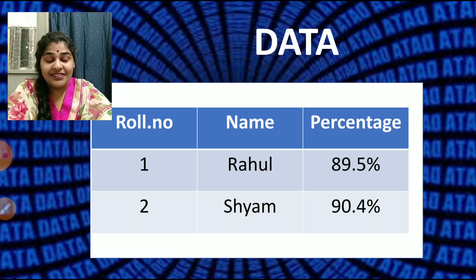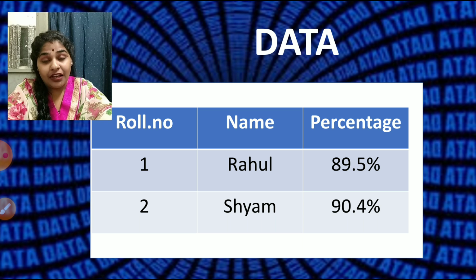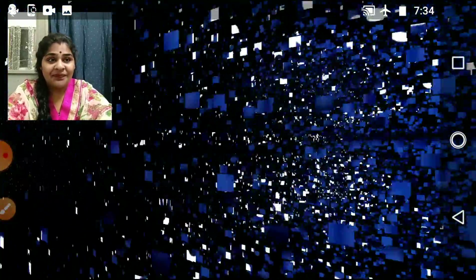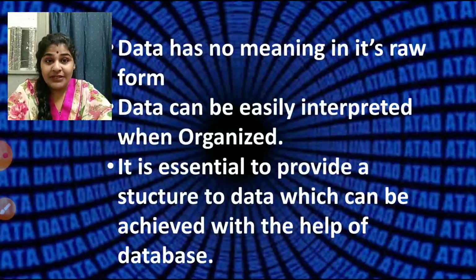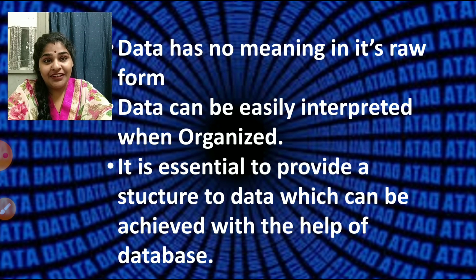So now we are going to learn how to organize data, huge data, which is very important in many organizations or wherever it is necessary children, right? So let us see. Data has no meaning in its raw form.